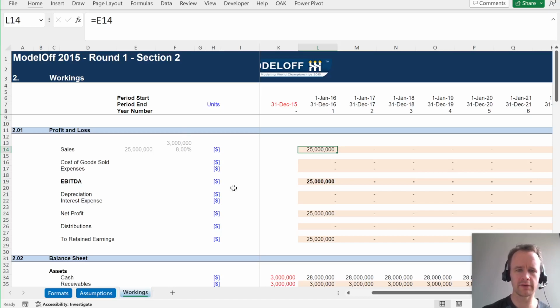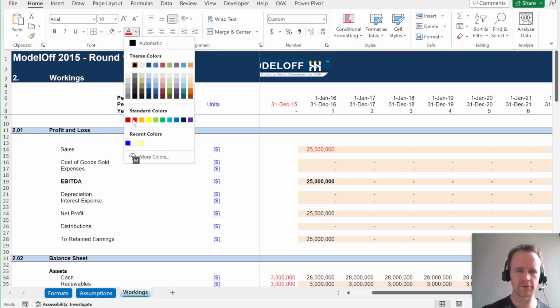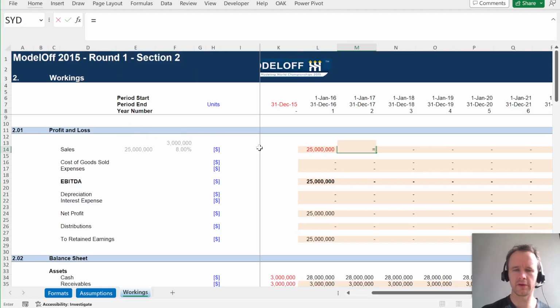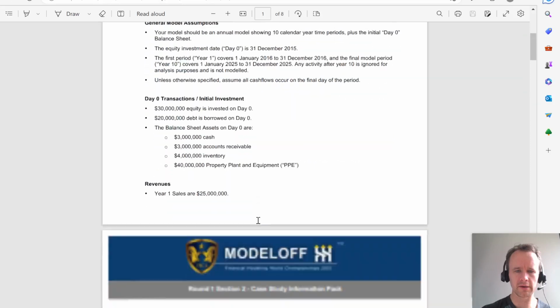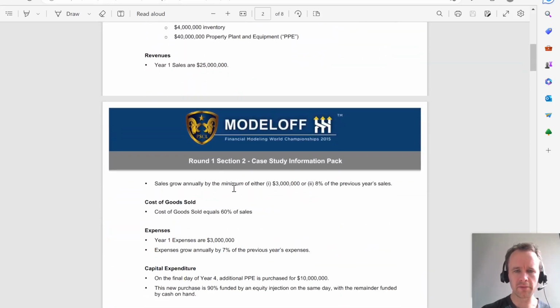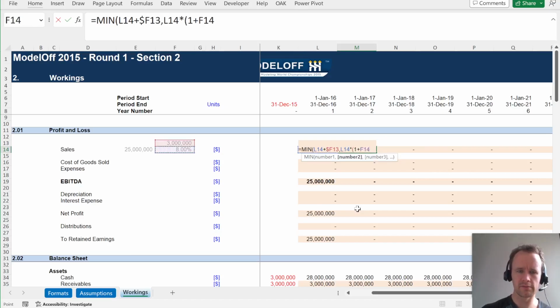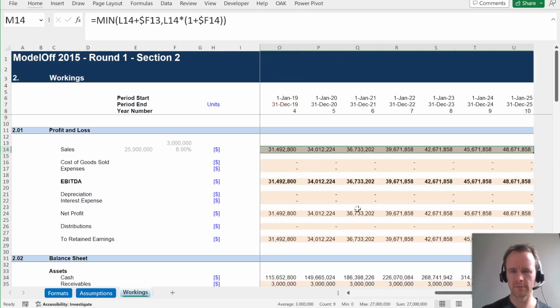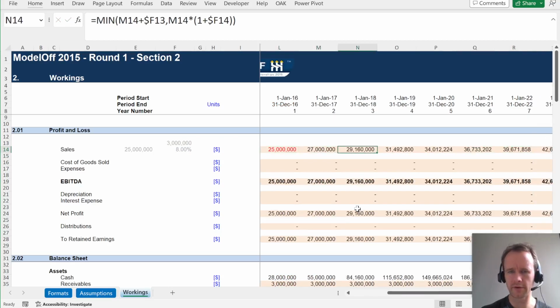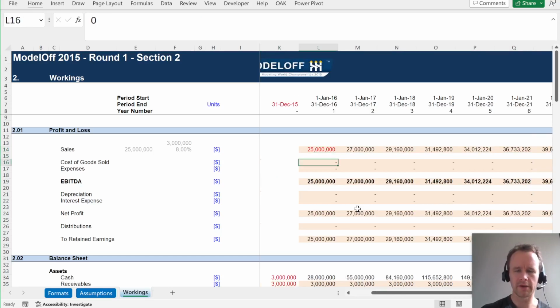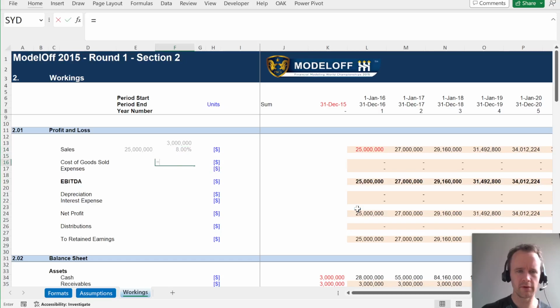So I'm going to say that for my first one, and because it's a different formula in the first row, I'm going to make it red, and then I'm going to say, so I think I want it to grow by at least grow by the minimum of 3 million or 8%. So min of this plus 3 million, or this times 1 plus 8%. So in the later years, it'll grow by 3 million. In the earlier years, it'll grow by 8%. Fine.